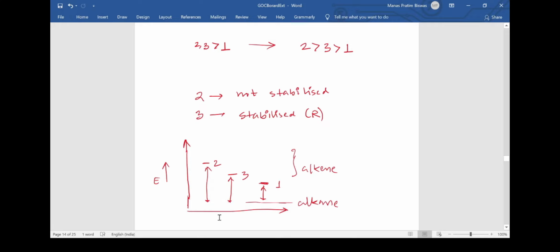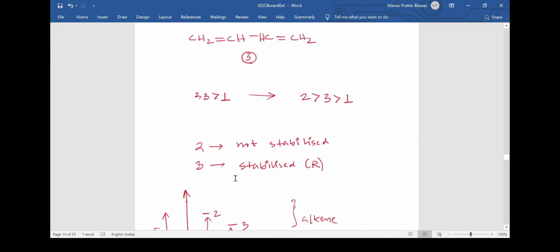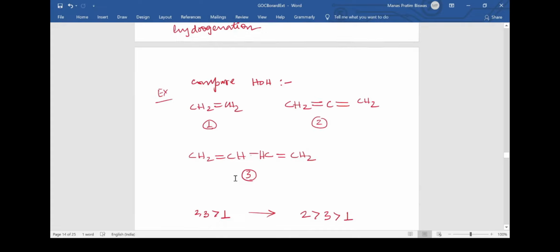The reaction coordinate is this one, and the reaction is going from here to here. Ultimately all are becoming alkane, and since the alkene is getting more stabilized, the gap between the alkene and alkane is decreasing, and this gap, as I already told you, is just the measure of the heat of hydrogenation. So this gap is decreasing, and hence the heat of hydrogenation is also decreasing. So we can say from here that the heat of hydrogenation will be